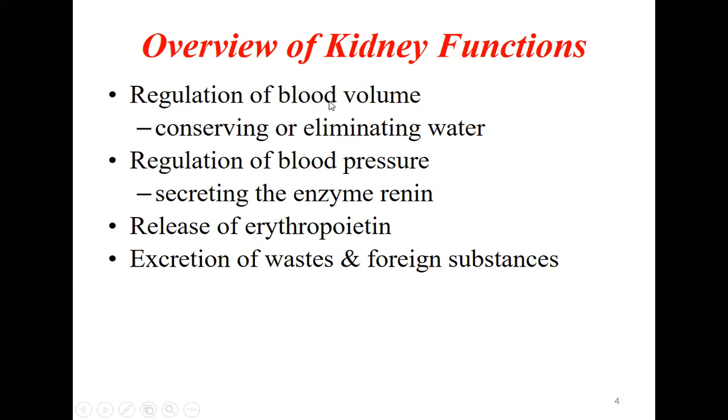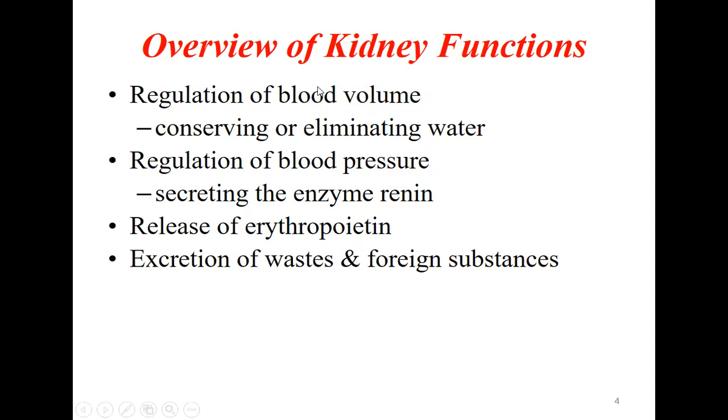How many liters of blood is there in the body? 5.5 liters of blood is in the body. So the kidneys will help in maintaining this volume of blood without any decrease or increase. So that is the function of the kidney. One is maintaining of the blood volume. Second is regulation of the blood pressure.